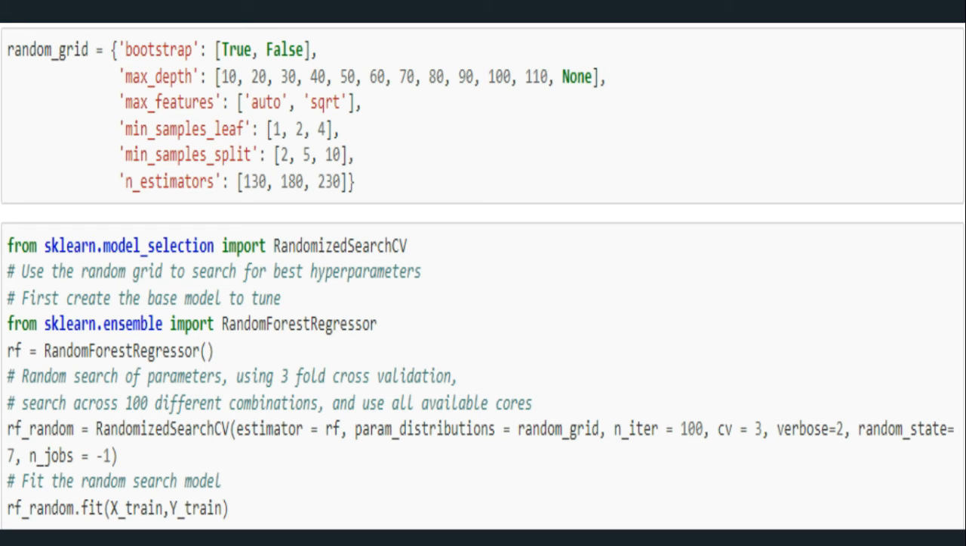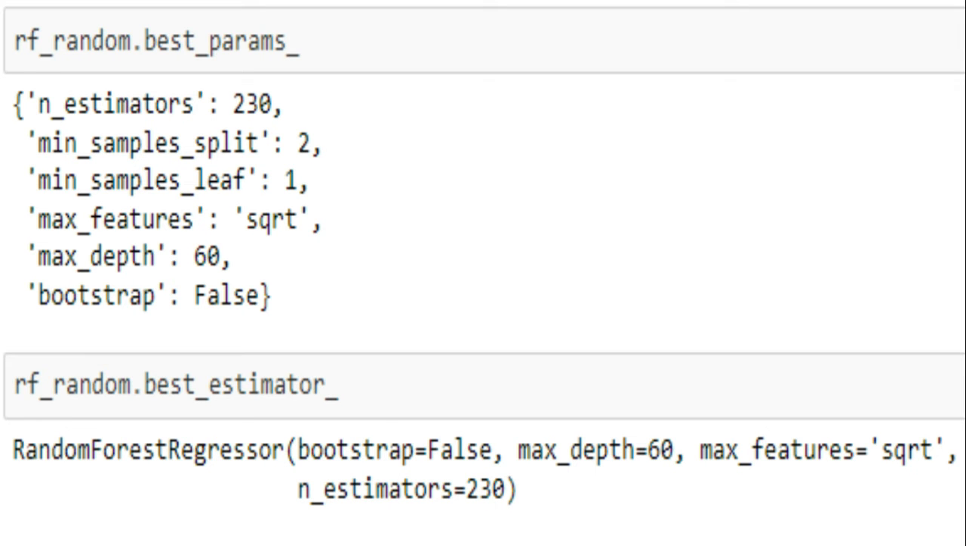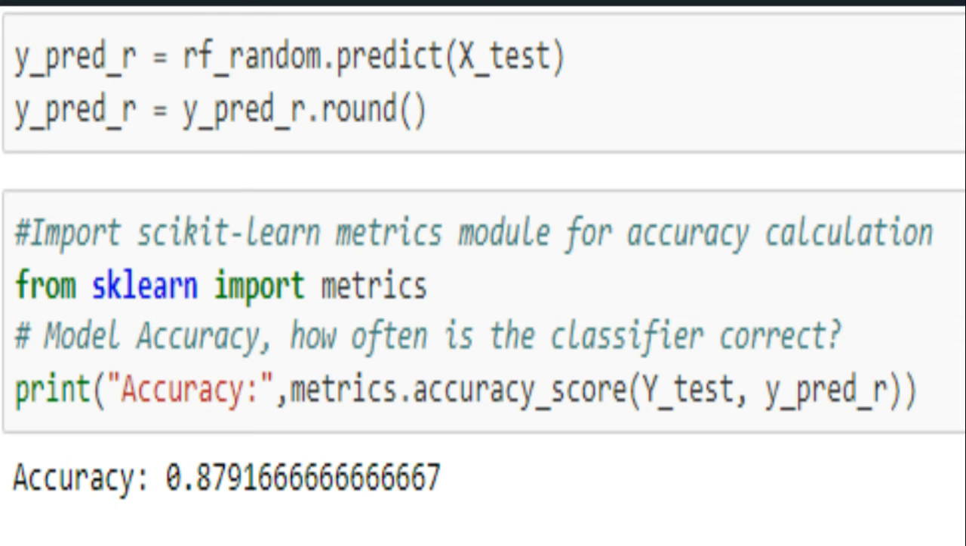Then I fed the X train and y train data to my model. After model training, I used the best params attribute to get the best parameters suitable for my model. Then again, I used the best estimator attribute. Now I stored the X test prediction in my y pred variable. Then I got an accuracy of around 87.9, which is also 88%, which is quite good. It is an increment of 2% using hyperparameter tuning.